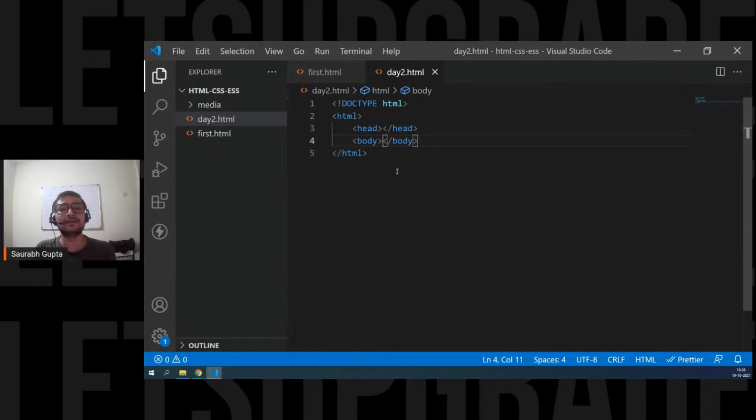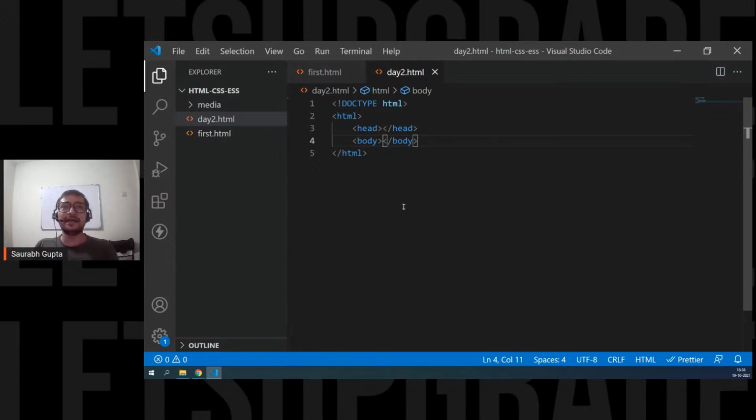So that is the basic difference between HTML4 and HTML5. And we're going to see all of that today. Today we're going to see two tags that were added in HTML5, so audio and video are the tags that we're going to see today. Those tags were added in HTML5.